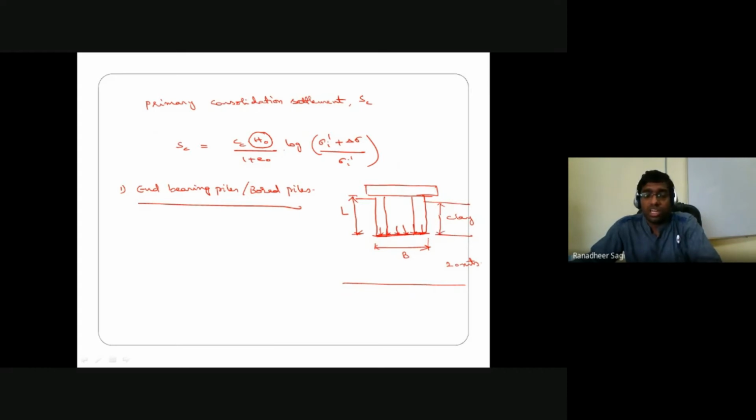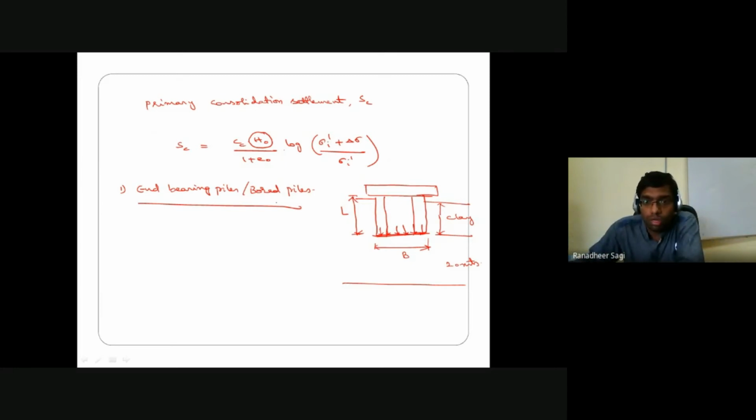Okay, so your consolidation settlement is not going to be happening in the soil layer which is above the tip of the pile. Rather, the consolidation settlement in the clay layer which is below the tip of the pile is only going to play a role in defining how much consolidation settlement is going to happen in that particular pile group foundation. Okay, so we are going to be typically looking at the load distribution. What we understand is a uniform load distribution is expected to happen over the complete width and length of that particular pile group action.